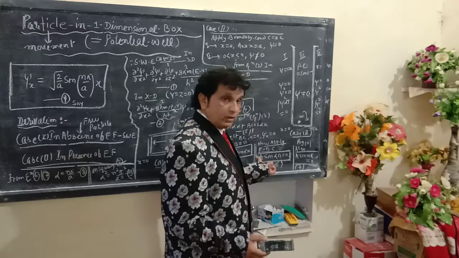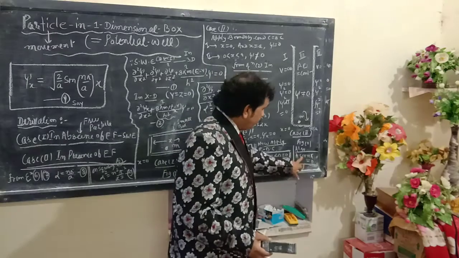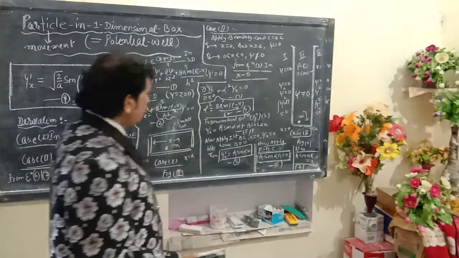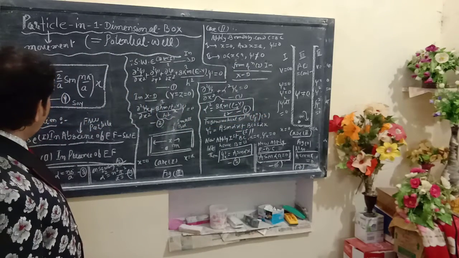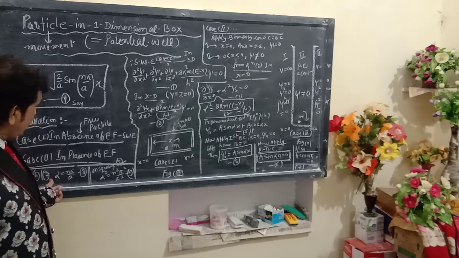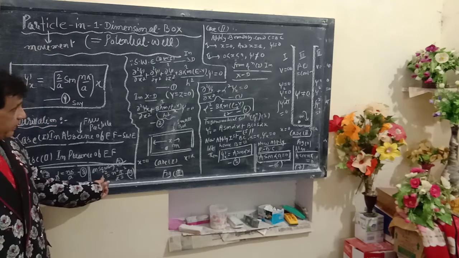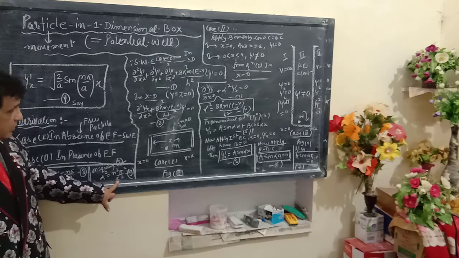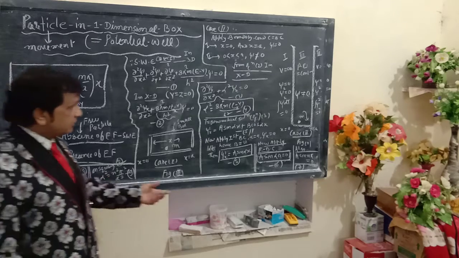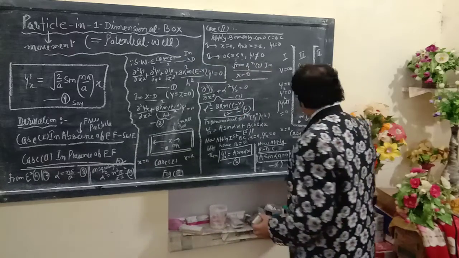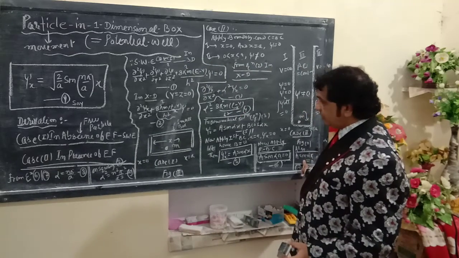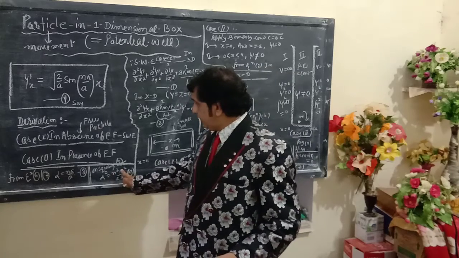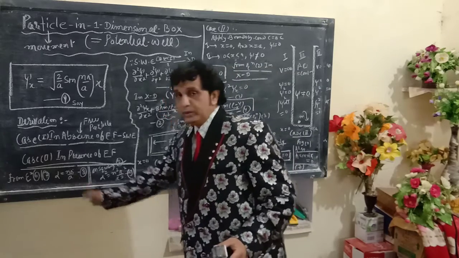Compare equation number 5 and equation number 6: this equation is similar to this one. Also a sin n pi = 0. Compare both, on squaring alpha square from equation number 4, and on squaring this value: a sin n pi = this value, alpha square = n square pi square upon a square, alpha = n pi.